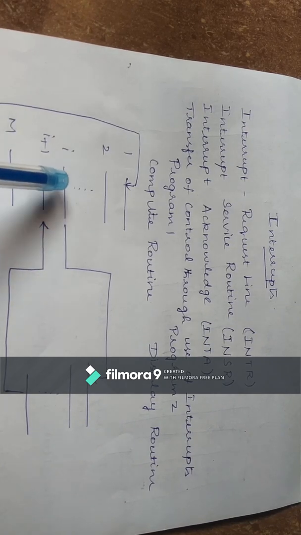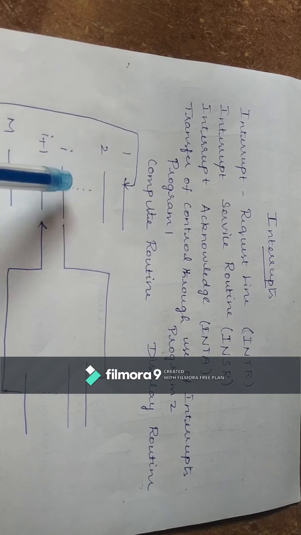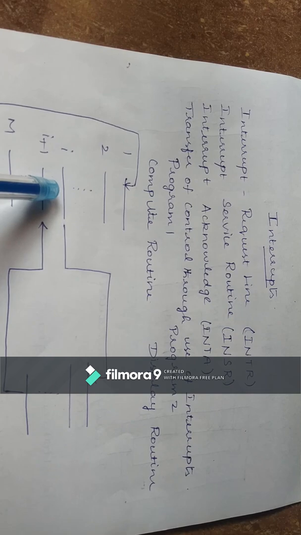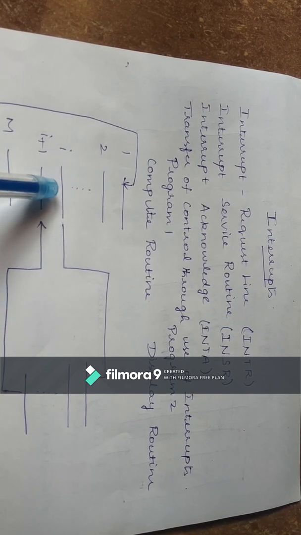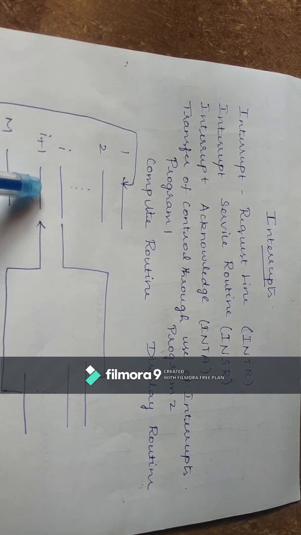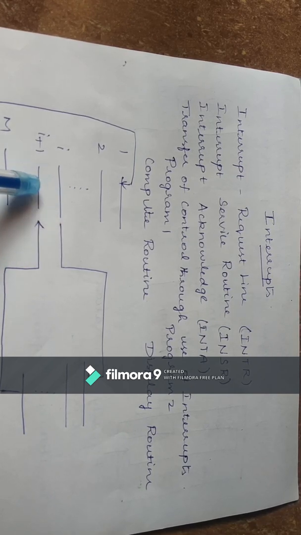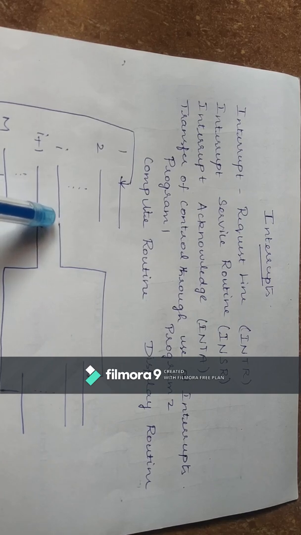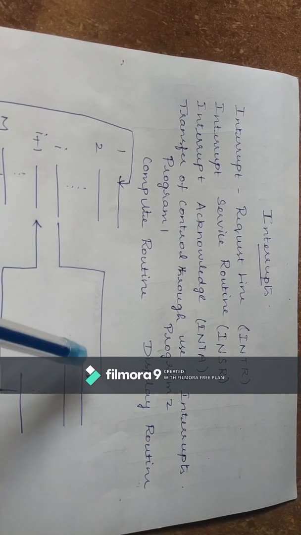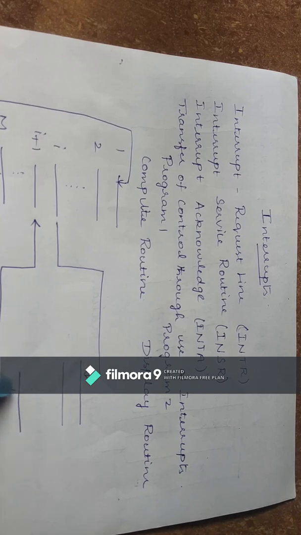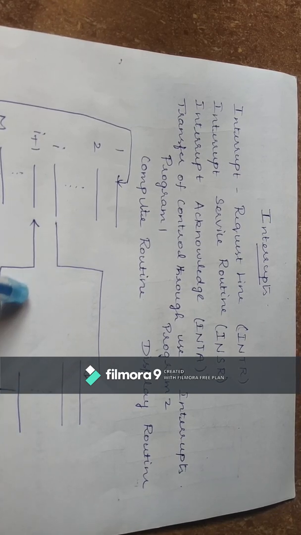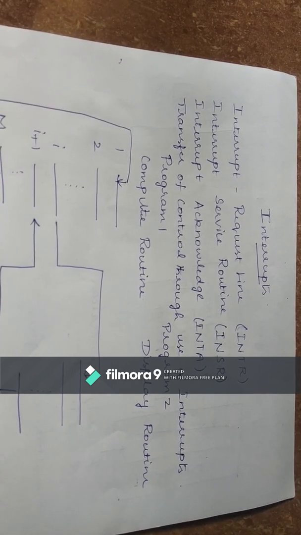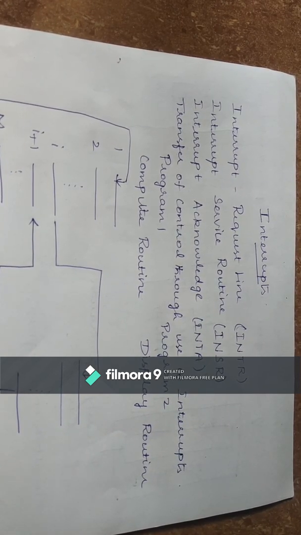The second way is that it will not stop its current execution. It completes the instruction it is currently executing, but it will not fetch the next instruction. Before fetching the next instruction, it has to respond to the interrupt program. It transfers the control to the interrupt service routine, executes the interrupt program, and afterwards the control is returned back to the original program. These are the two ways of handling interrupts.